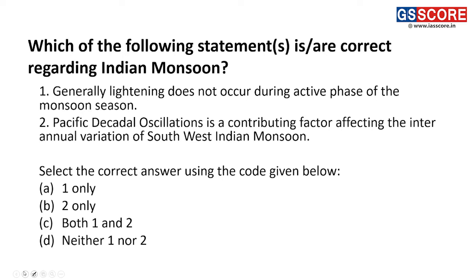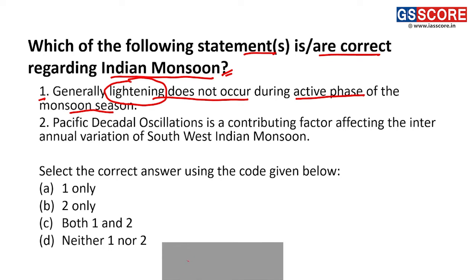Moving towards the first question of today, it is asking about the Indian monsoon. Which of the following statements is or are correct regarding the Indian monsoon? Statement 1: generally, lightning does not occur during the active phase of the monsoon season. So it is asking about the lightning phenomenon, and second, during the active phase of monsoon.